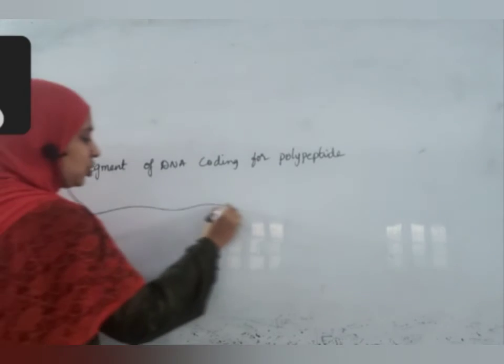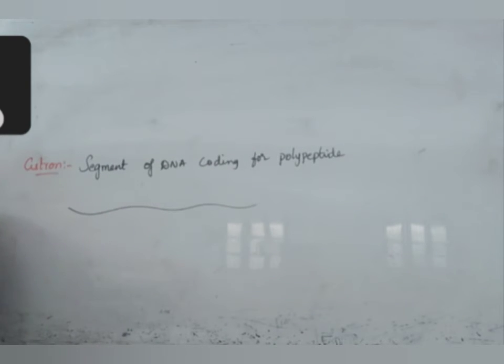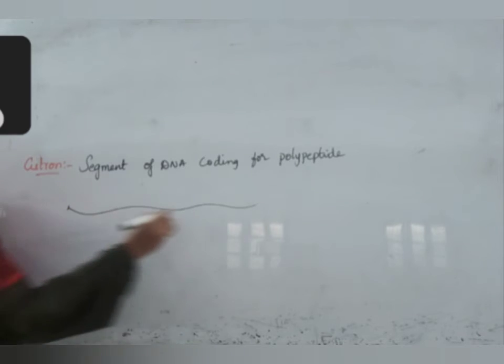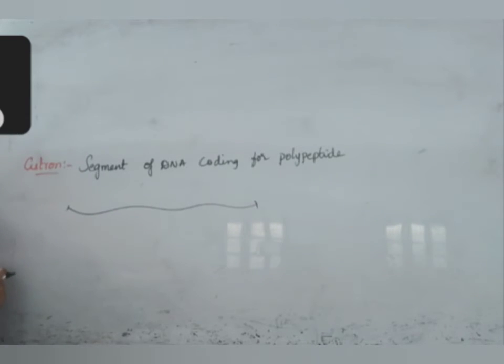Initially I said this is a gene, but now I am saying this is a cistron. What is the reason? I'll tell you the reason. First, let us understand this topic. In prokaryotic cells,